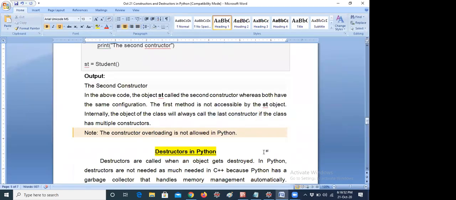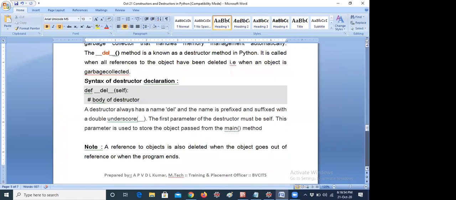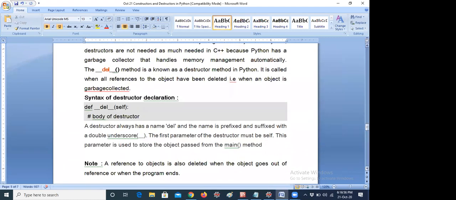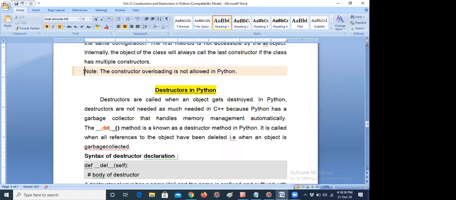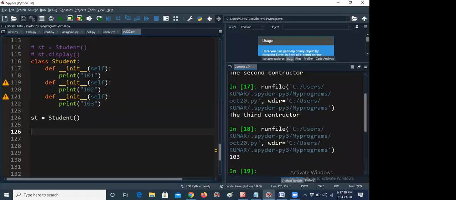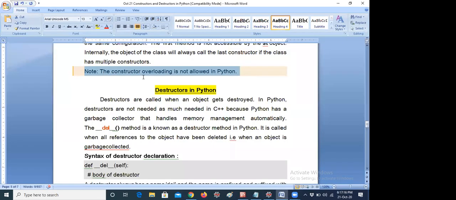Next, now coming to the destructors topic. One minute, let me open before destructors. I am giving you one note here. I think in C++ you know what constructor overloading is. I think you know what method overloading, method overriding, constructor overloading and constructor overriding are. Here overriding is done. Overriding means the earlier one is not printing. But overloading is not possible in Python. This is a very important note, and I am telling this for interview purposes only.